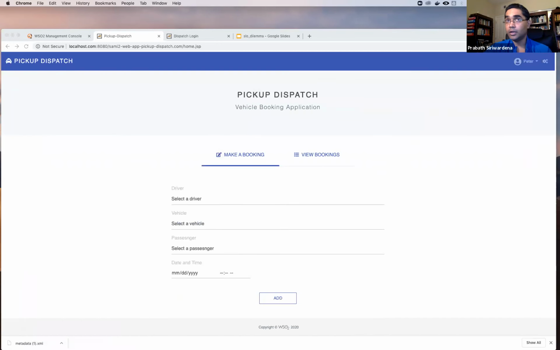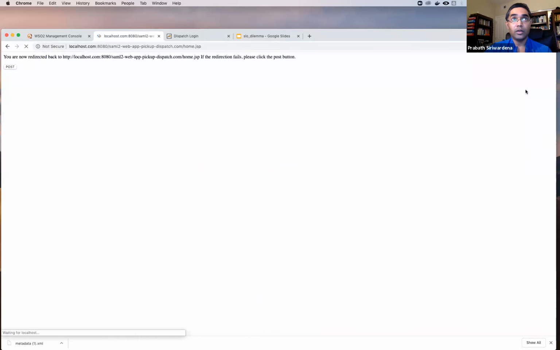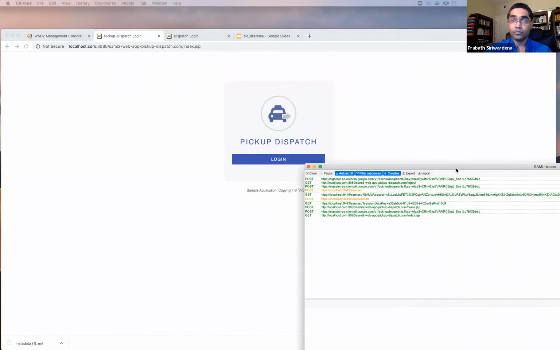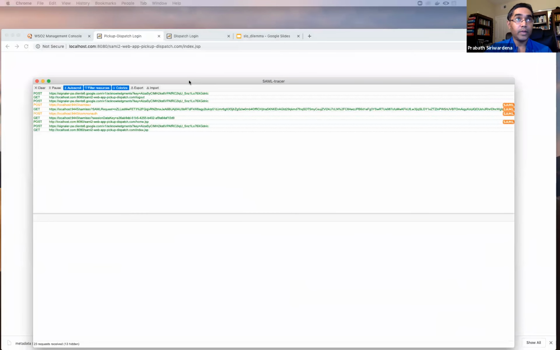Let's clear that one, and let's see how logout works. Now, if I log out from here, I should be logged out from both the IDPs, right? Now, if you look at the SAML tracer again, you can see there are 4 messages: 2 logout requests and 2 logout responses.